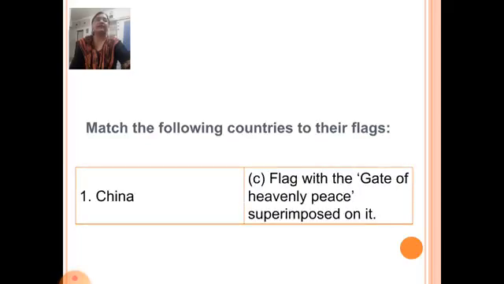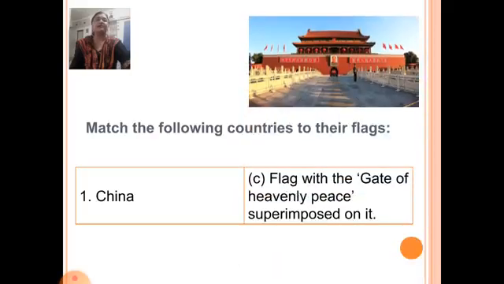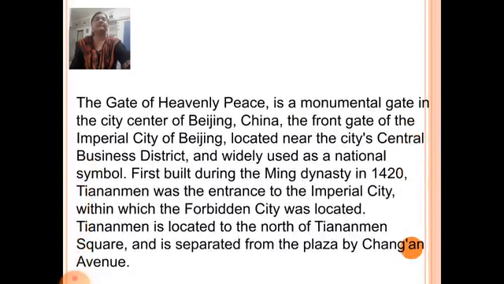First, China. The flag of China is the flag with the Gate of Heavenly Peace superimposed on it, which is option C. The Gate of Heavenly Peace is a monumental gate in the city center of Beijing, China. The front gate of the imperial city of Beijing, located near the city's central business district, and widely used as a national symbol. First built during the Ming Dynasty in 1420.